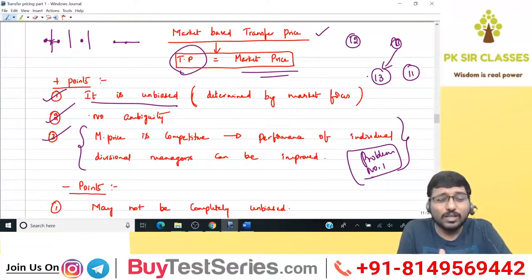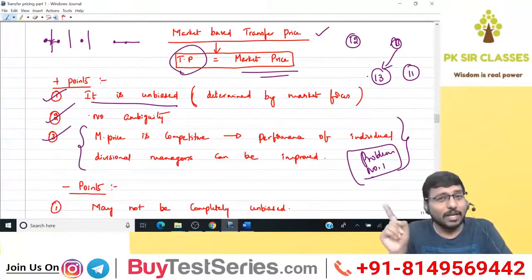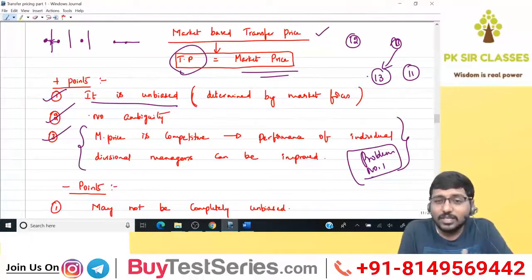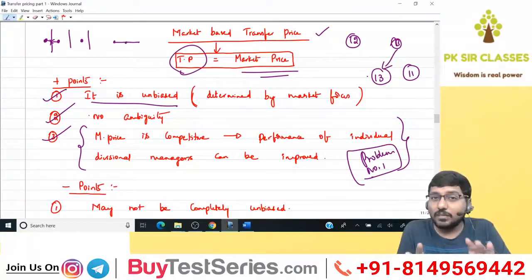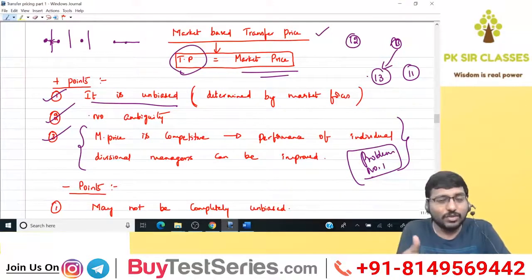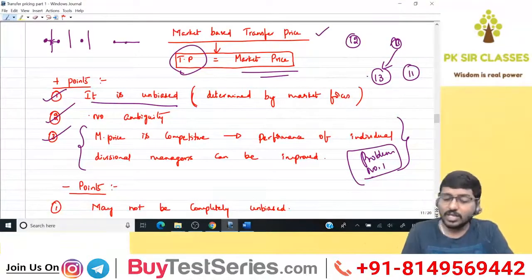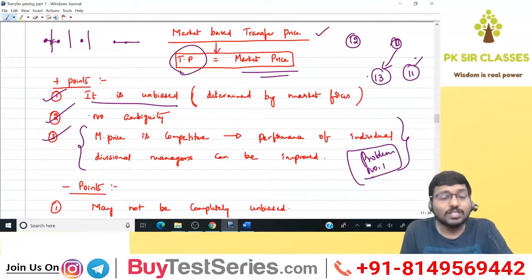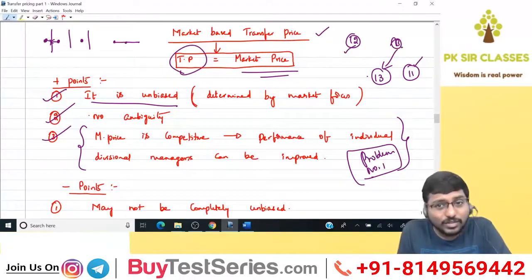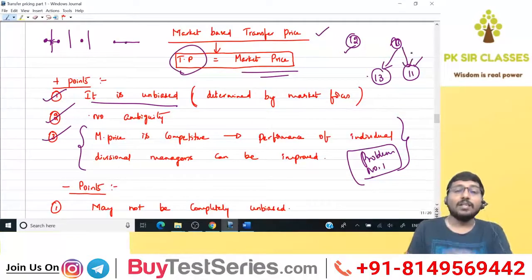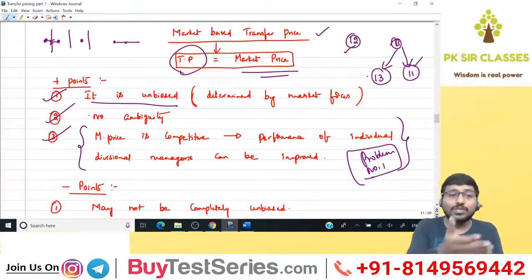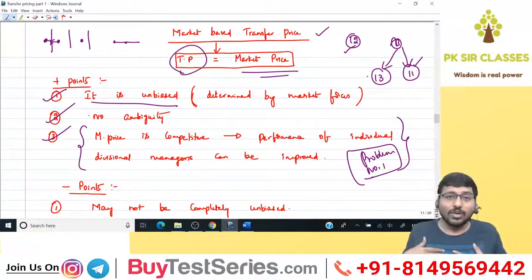If it is 13, then it means the supplying division is efficient, because the market price is 13, whereas the supplying division is internally transferring at 12, which means it is more efficient than the market. Then the problem is with the receiving division, which has to improve its efficiency. That is one understanding. Second, suppose the external buying price is 11. Then it means the supplying division's efficiency is very bad, and therefore B, the receiving division, will start buying from outside, and the supplying division cannot internally transfer at 12.